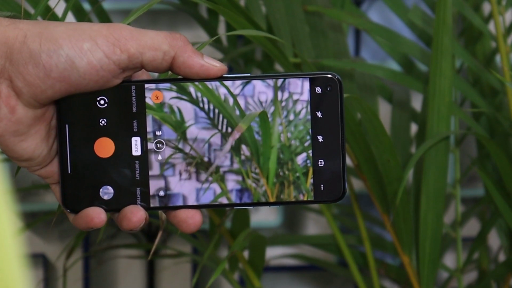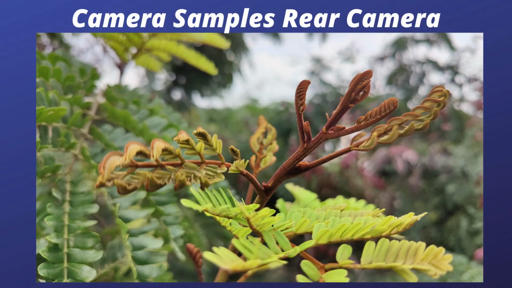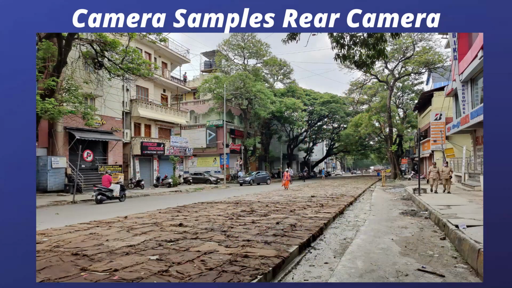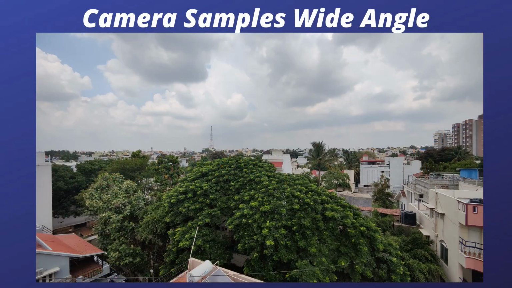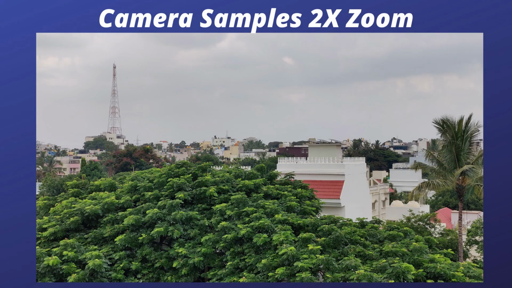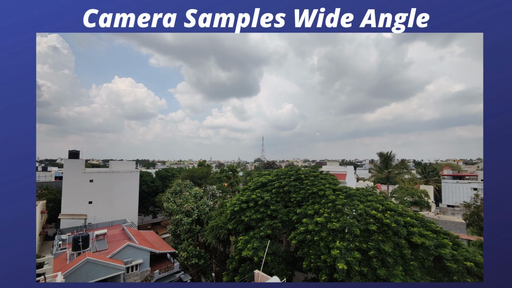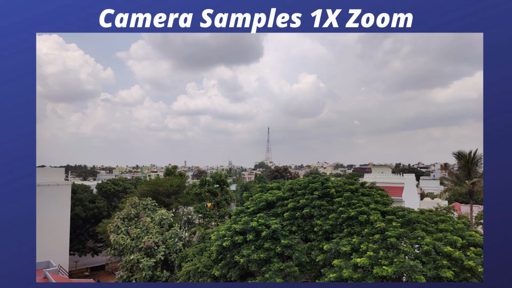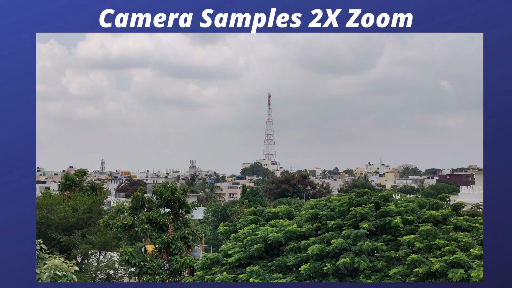And now here are a few samples clicked after updating the device. When it comes to photos clicked in good lighting conditions, the device was performing really great. I did not find any kind of issues related to overexposure or less details. Also, clicking pictures with all the 3 different lenses, I did not see any kind of changes in the colors, which we mostly used to see on devices like the OnePlus 8 and OnePlus 7 series. On those devices, while clicking pictures with the telephoto lens or 2x zoom, you'll see lots of color difference in those photos. But that's not the case on the OnePlus 9 after this update.